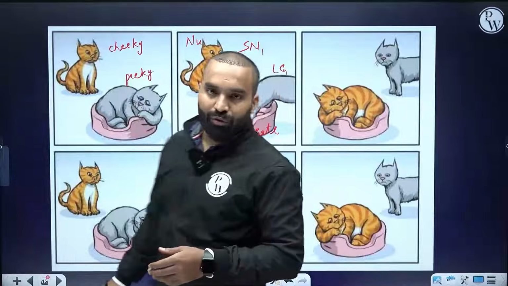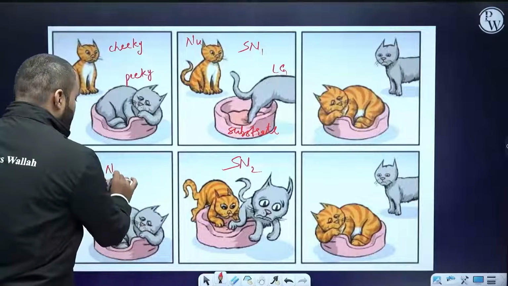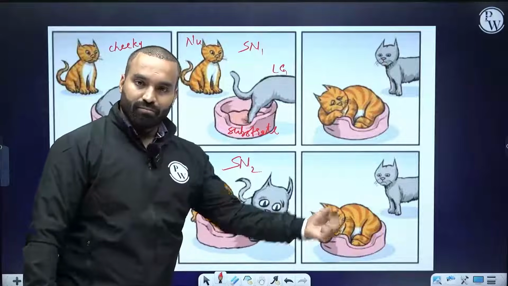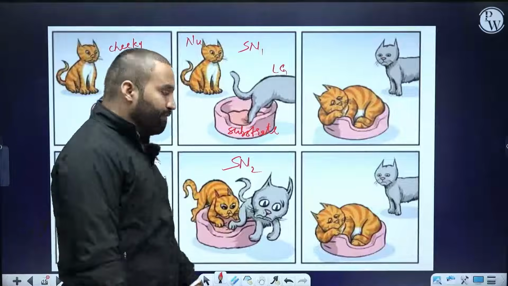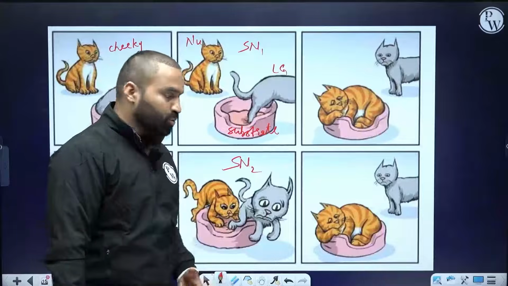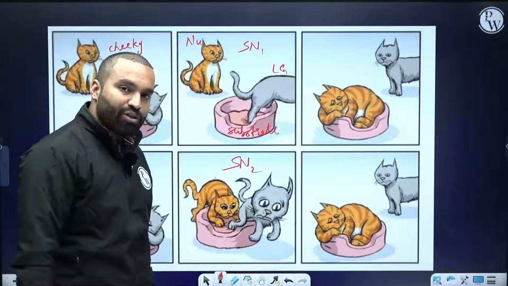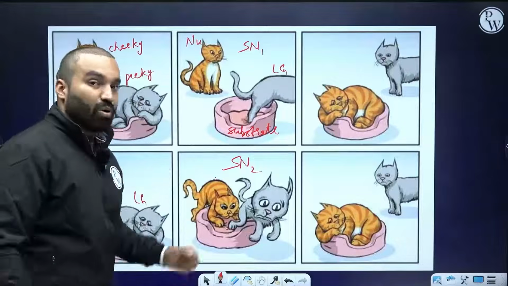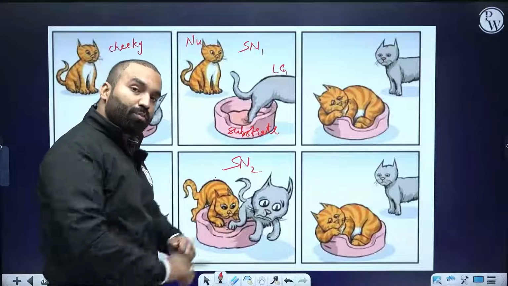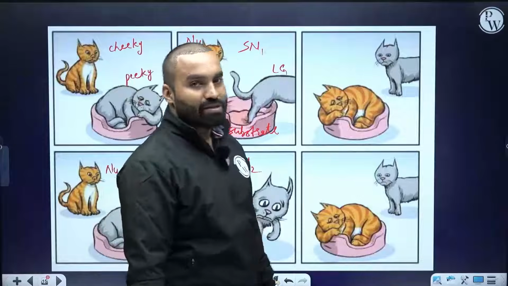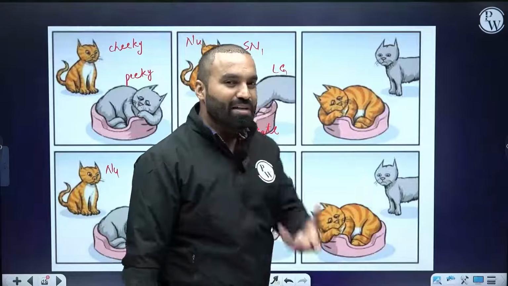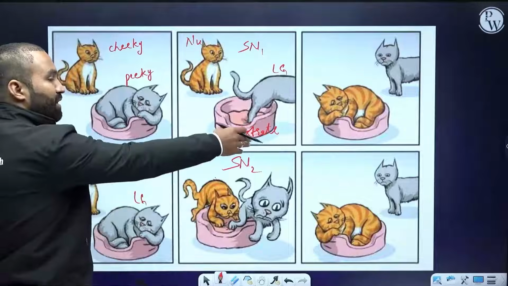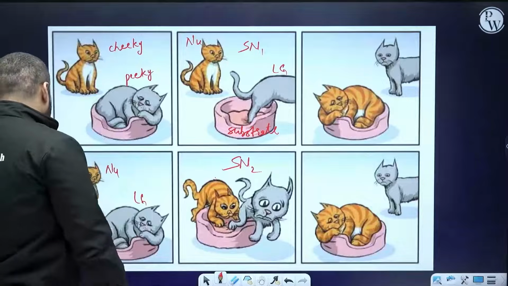But if the nucleophile wants to come and the leaving group does not want to leave, the nucleophile has to kick away that leaving group. Forcefully it has to do. So the nucleophile should be strong enough. Are you following, guys? Nucleophile, cheeky, should be stronger than peaky to push her away, so that it can take that place. And then Peaky is sadly standing there with a sad face. What has just happened? I didn't realize because she was weak. Peaky is weak here. Okay.